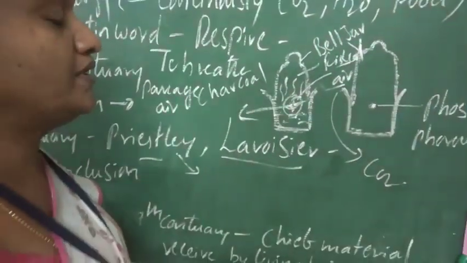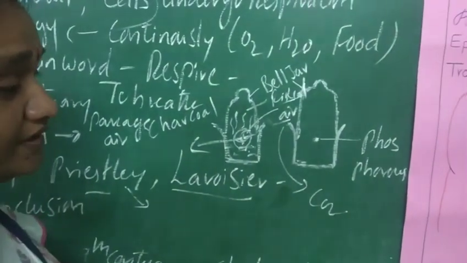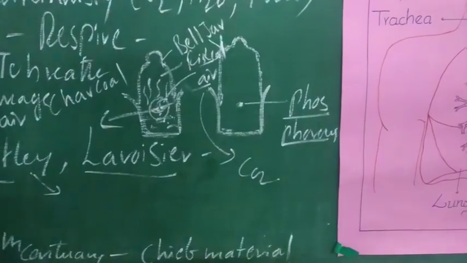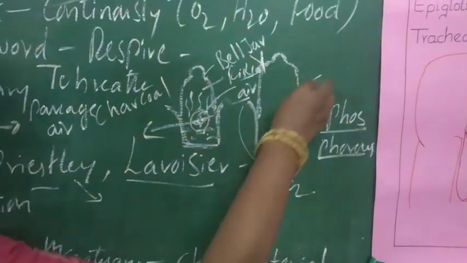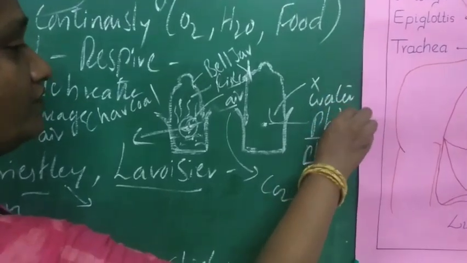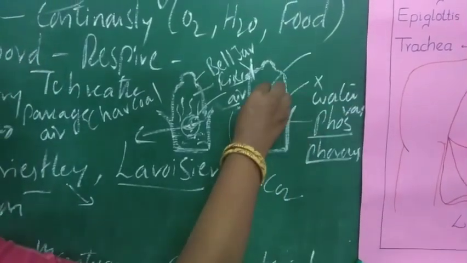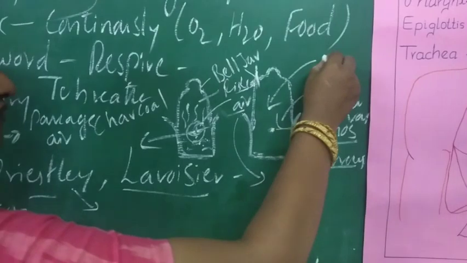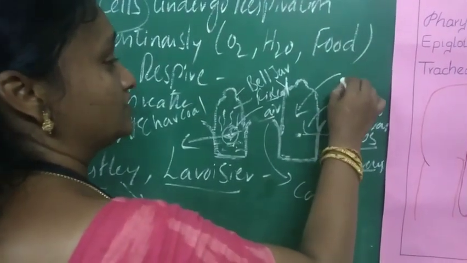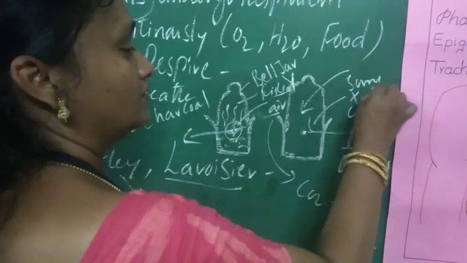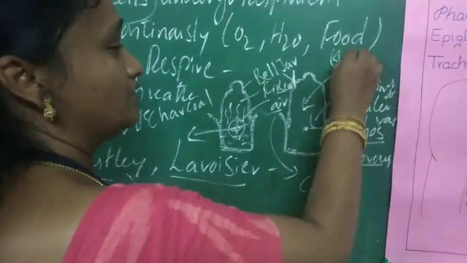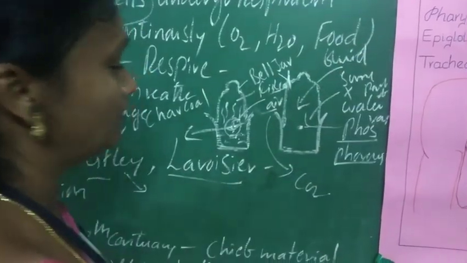The second experiment carried out by Lavoisier is that he burnt phosphorus. When the phosphorus is burnt, it does not use any water vapor. He confirmed that the phosphorus took some part of the air itself, or some fluid elastic medium helped for burning the phosphorus.